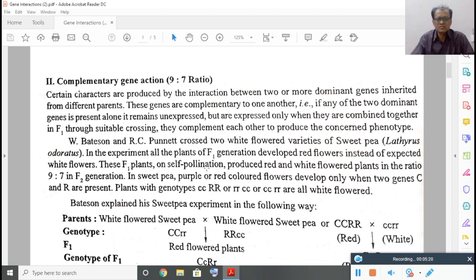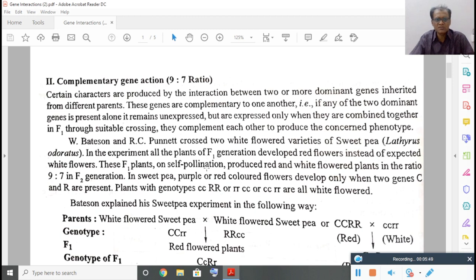Complementary gene means, as the name itself indicates, imagine that there are two genes, and even though they are dominant in nature, they cannot express their character unless and until both of them come together. That means when these two genes are present together, they show a special character.